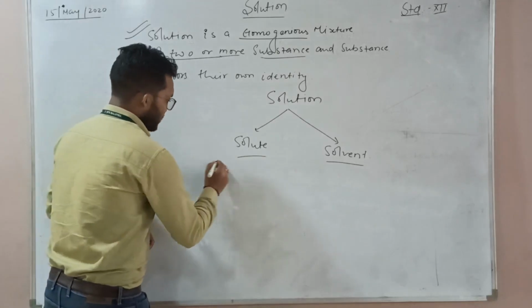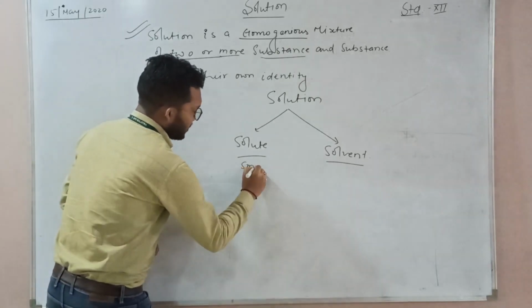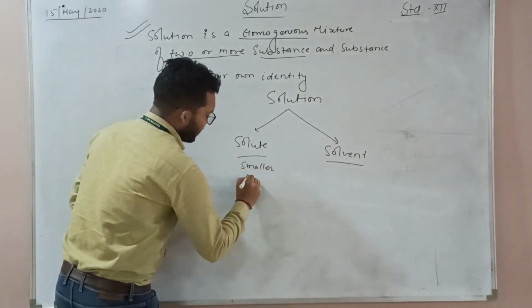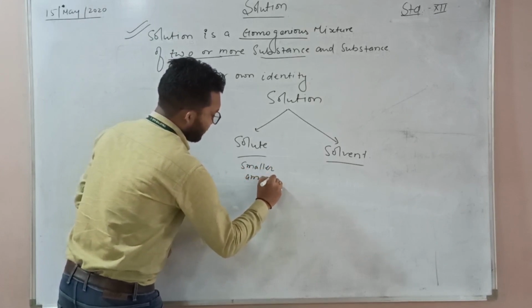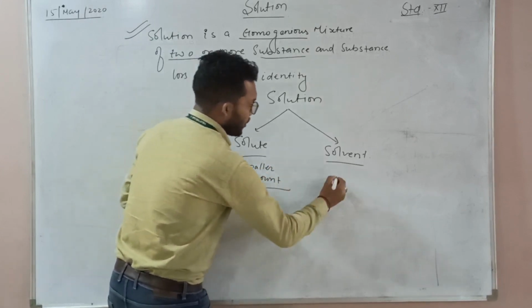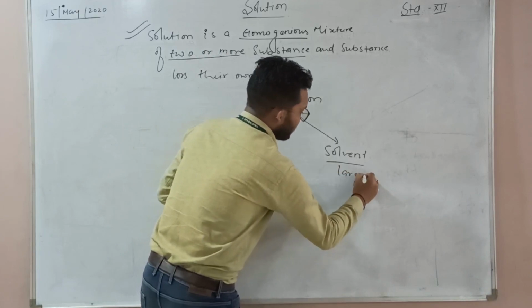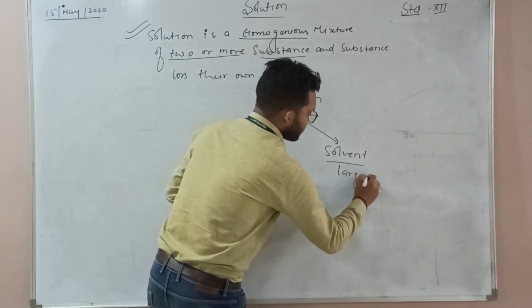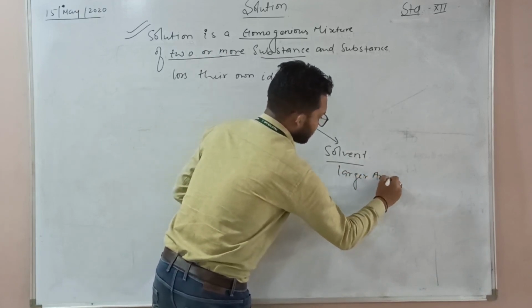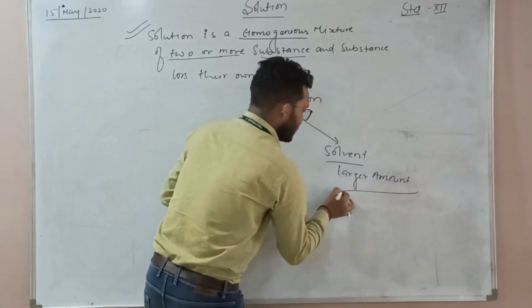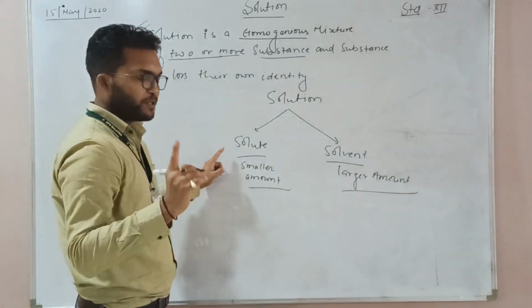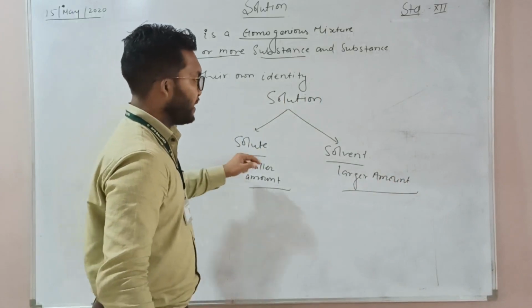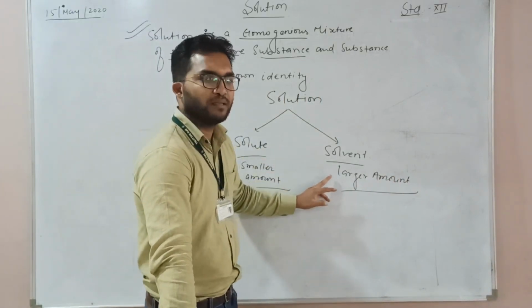Generally, the solute is present in a smaller amount and the solvent in a larger amount. Is it clear? Solute is always present in a smaller amount and solvent always in a larger amount.